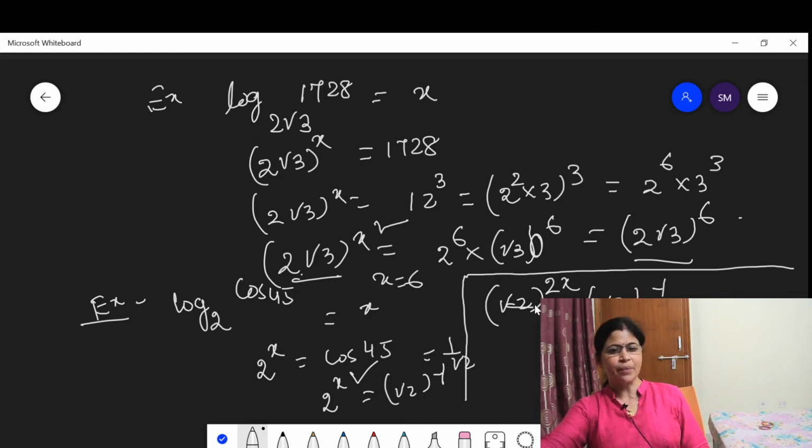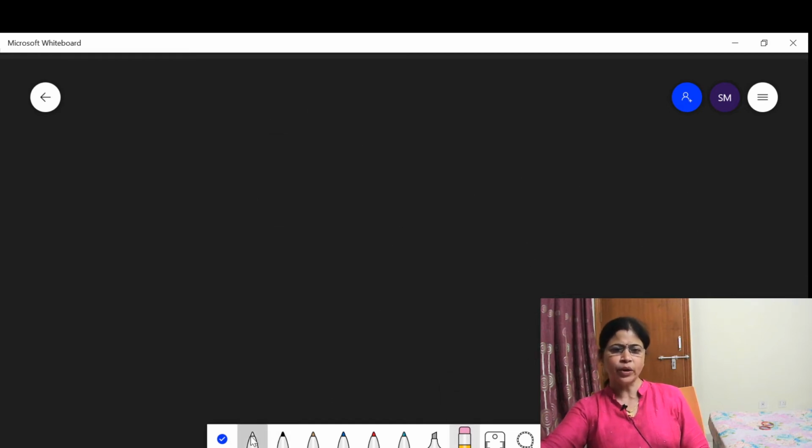As the base is the same, comparing the exponents, we get 2x is equal to minus 1. This means x is equal to minus 1 upon 2. Now let us solve some more examples.